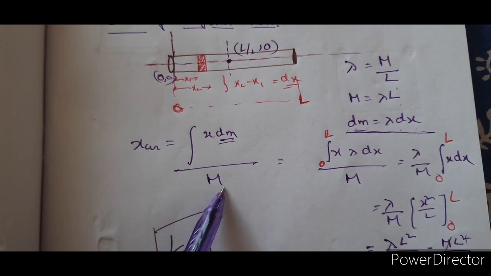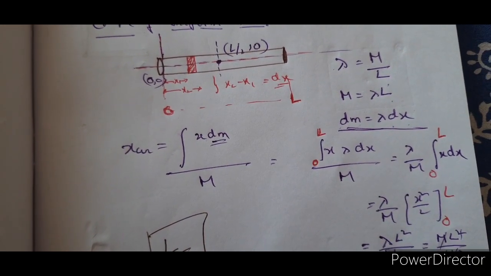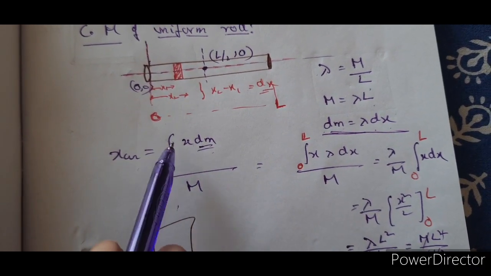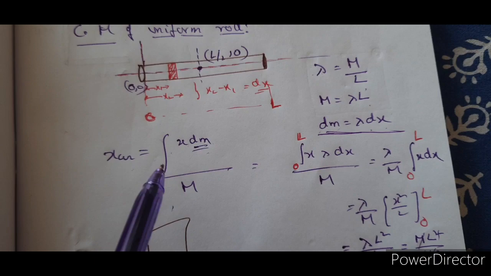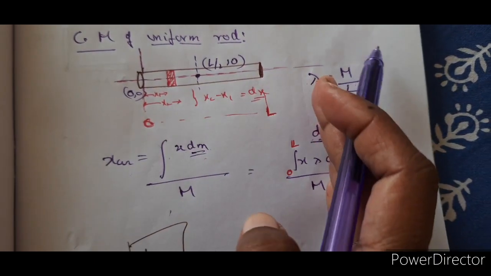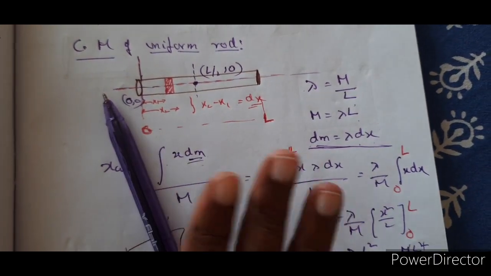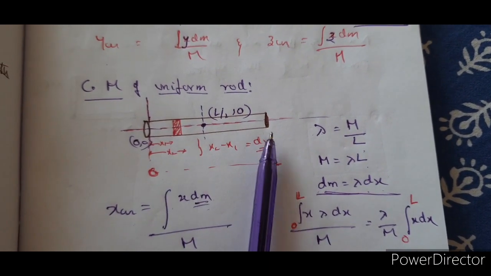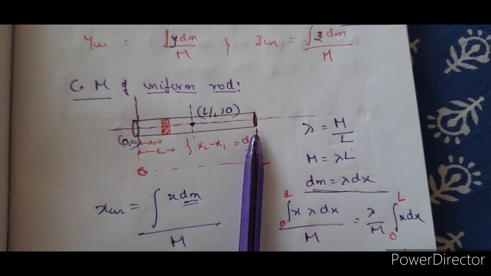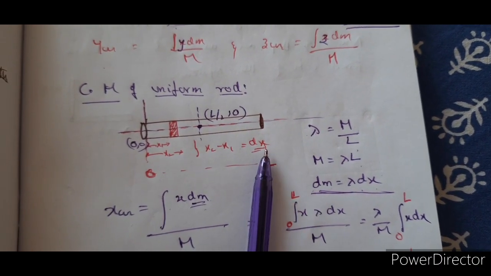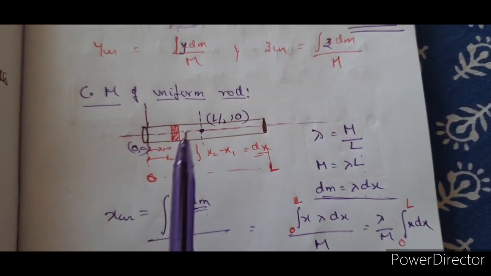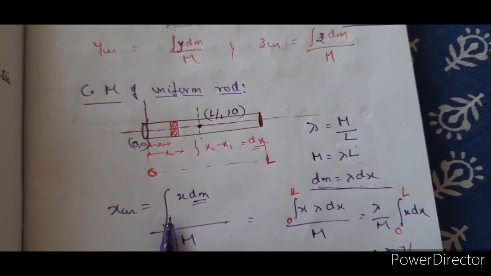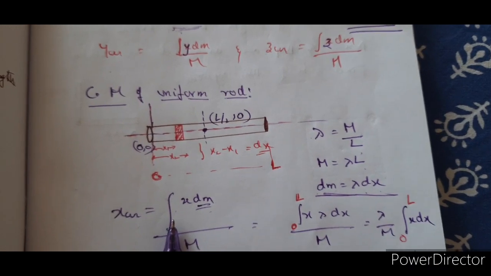Here I am taking the total mass to be capital M. So xcm is equal to the integral of x dm by M. Right, how to integrate? From where to where are you going to add? That is very important. In these problems, where to where the limits have to be applied is left to each and every case separately. Depending on how the mass is distributed and between what boundaries the mass is distributed.